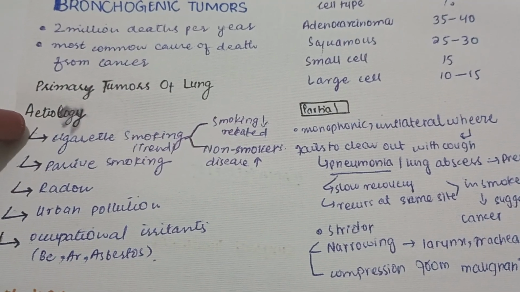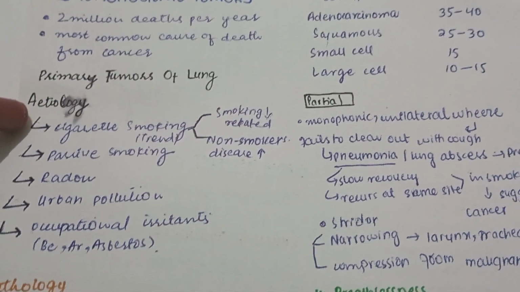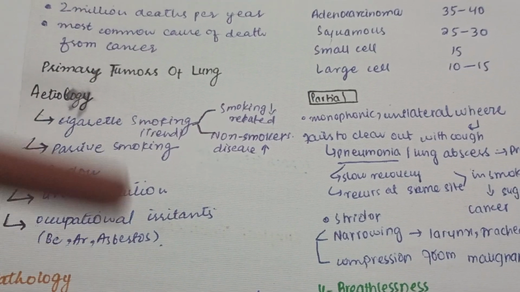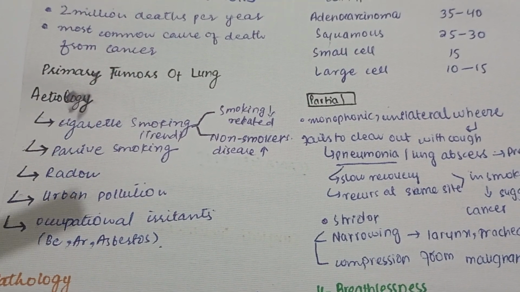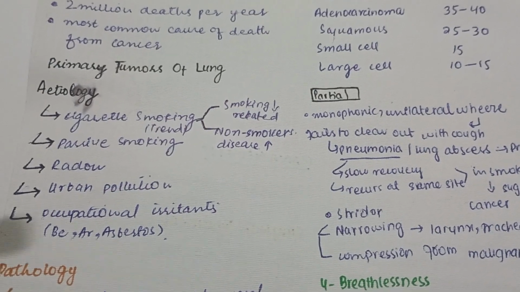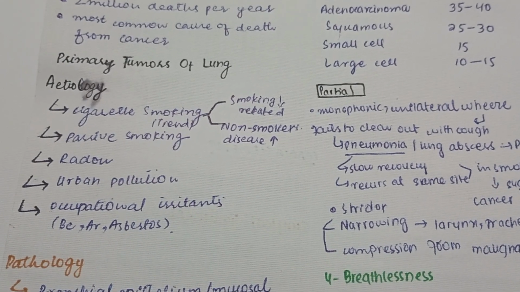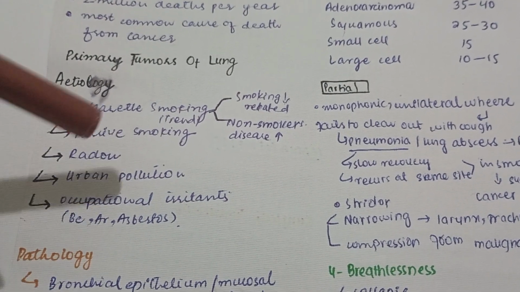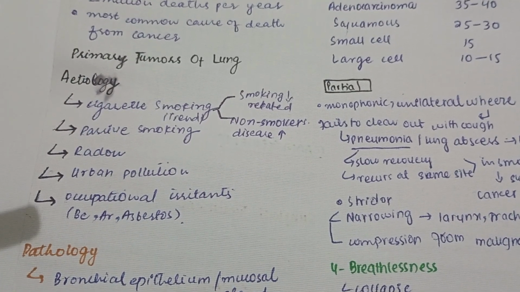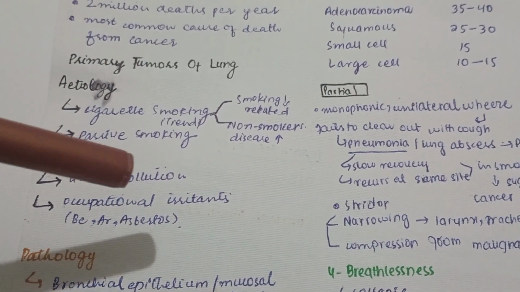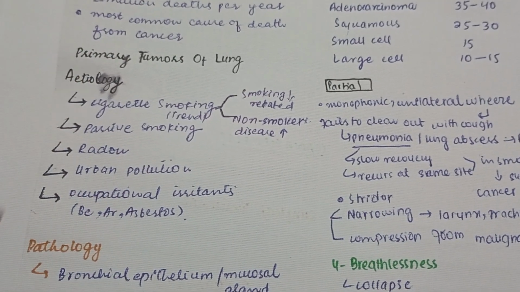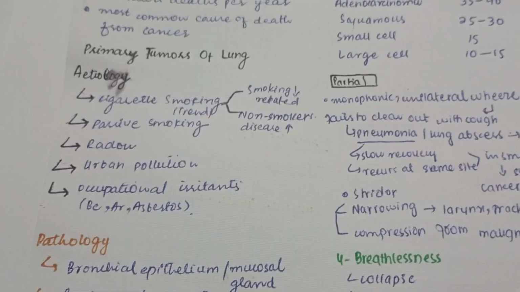As we all know, cigarette smoking is the most common cause of cancer, but in recent years, with the decline in smoking, the cancer in smokers is also decreasing, and the non-smoker disease is increasing in number. Passive smoking, radon in the environment, and urban pollution are also causes of lung cancer. Similarly, occupational irritants, which include beryllium, arsenic, and asbestos, can also contribute towards lung cancer.